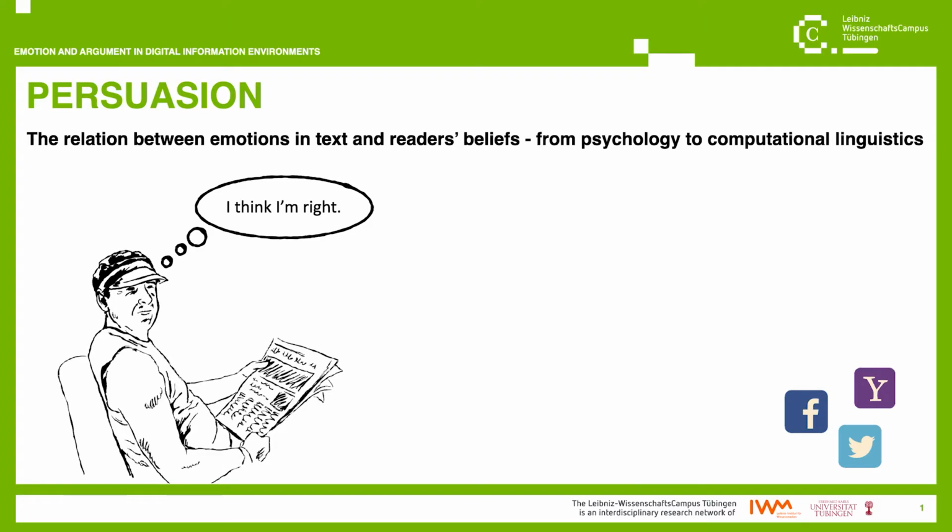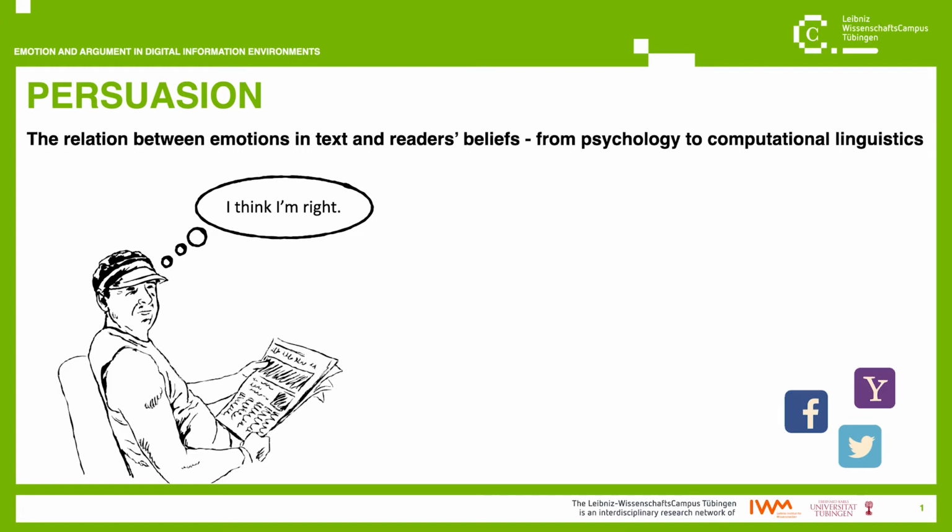Arguments serve to persuade people. When we want to prove our ideas right, we provide evidence which argues in favor of our perspective. This evidence, which can be facts or logical reasons, may convince others to change their mind on the discussed topic. Other than evidence, however, emotions may also be a key ingredient to persuasion, in the sense that the success of our arguments may depend on the emotion we express.